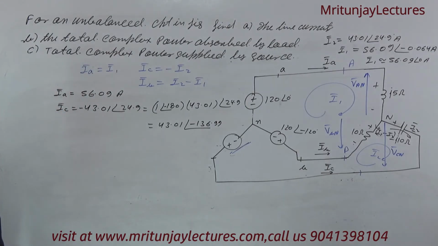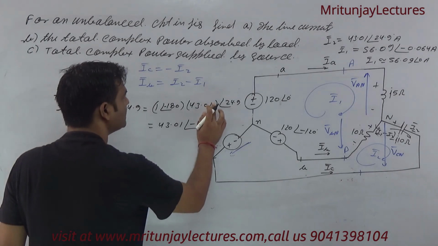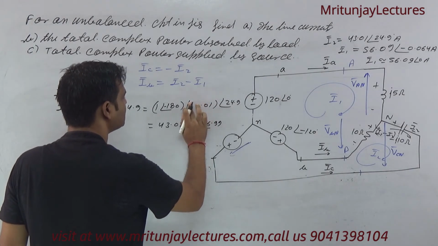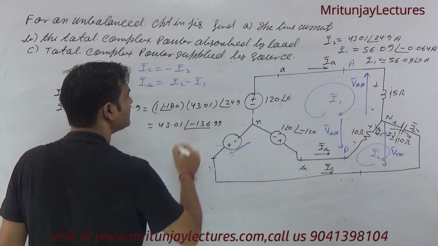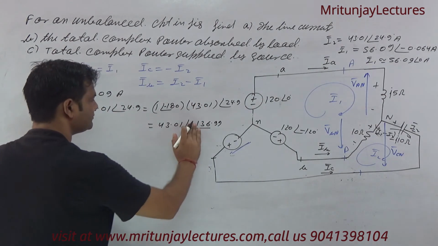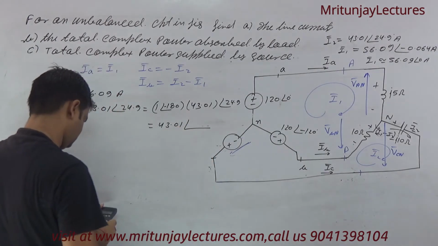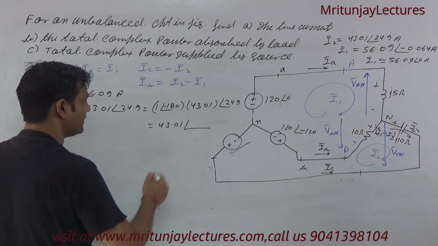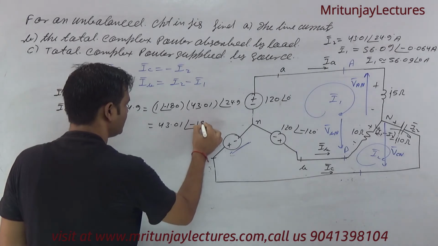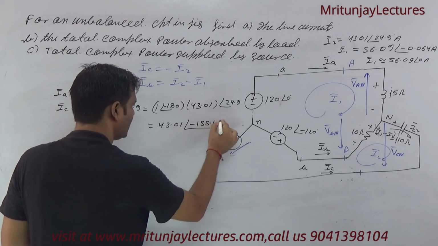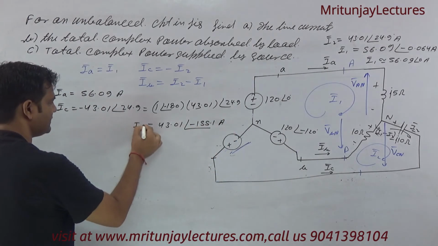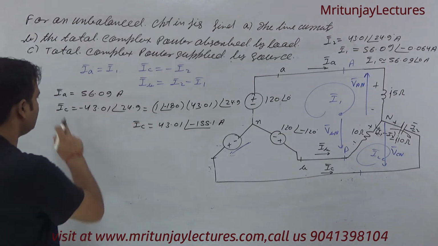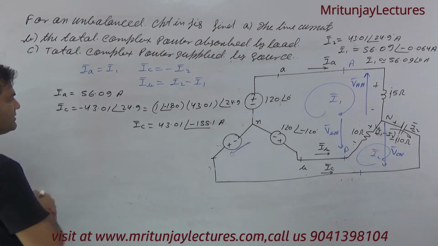Okay, clear or not? That is 180 minus 24.9, that is minus 155.1 ampere. Okay, this is IC. Clear or not? IA, IC, and the next target is IB.